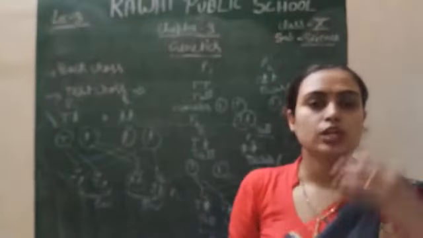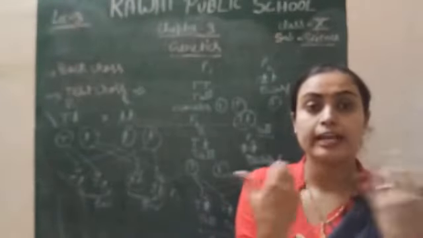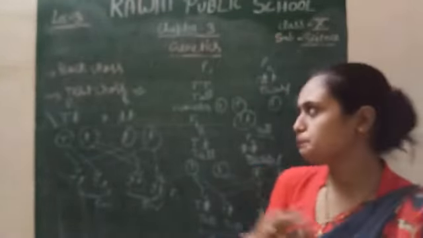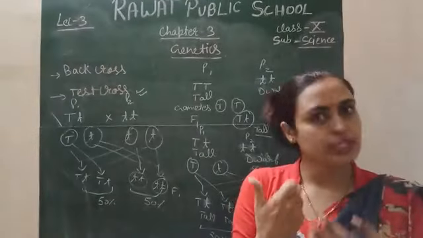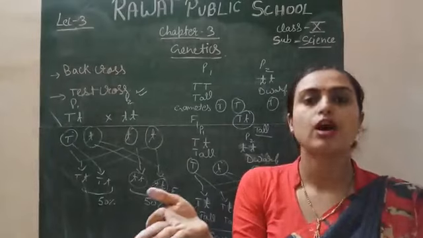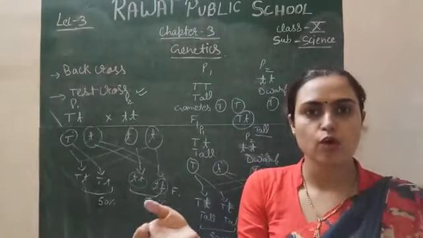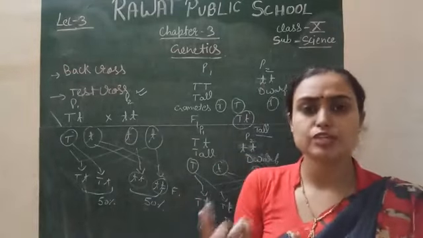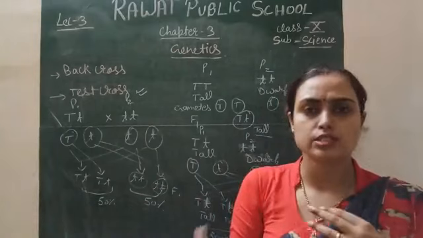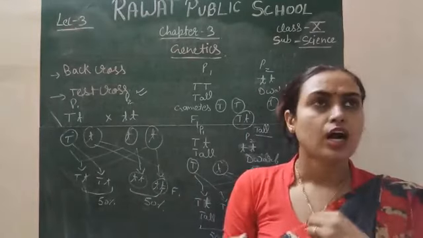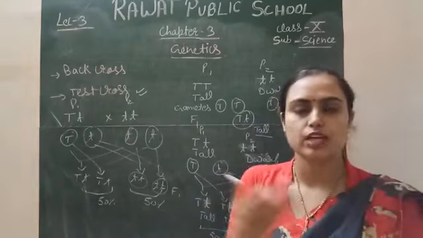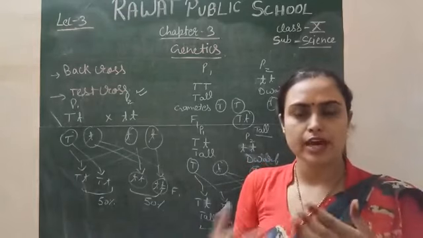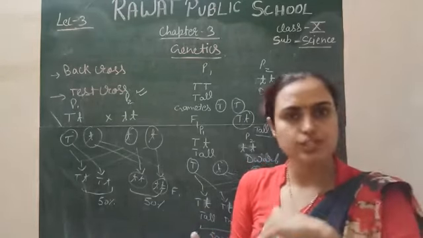We know about the law of dominance, how the dominant allele can express and how the recessive allele can express, and we know about the law of segregation. It means during gamete formation there is always separation of chromosomes. Haploid cells are formed, so sexual reproduction is possible. Mendel explained all these. After Mendel's law, we know all these concepts. So Mendel's laws have various importance in our life. We know about genetics, heredity, the term variation. All these terms we know after Mendel's law.